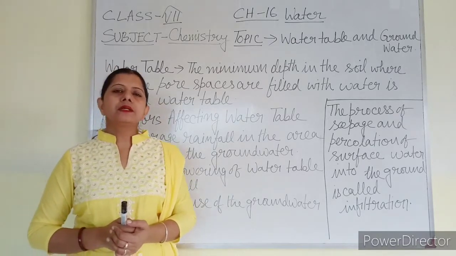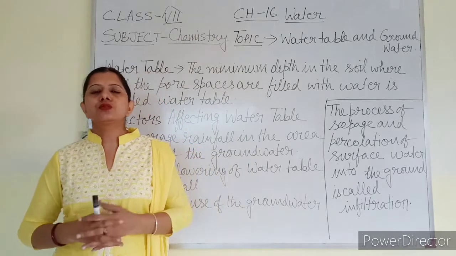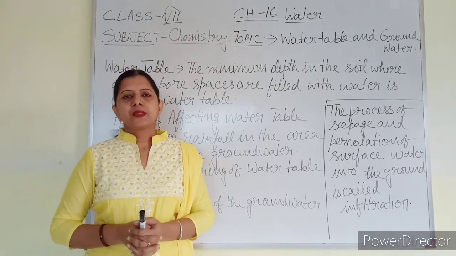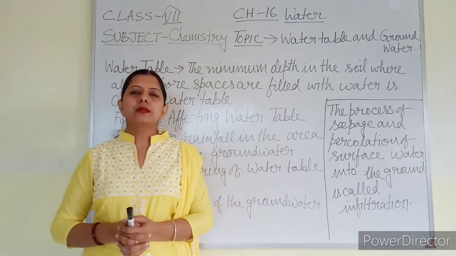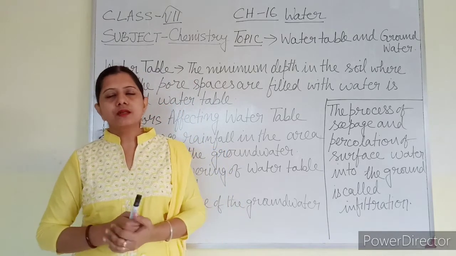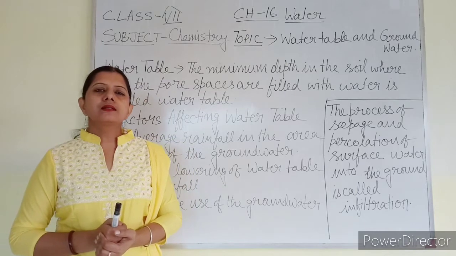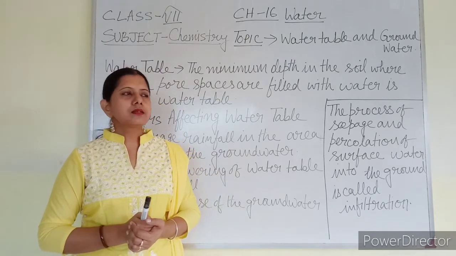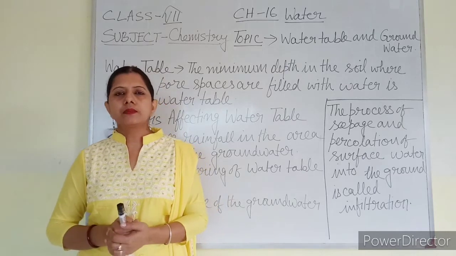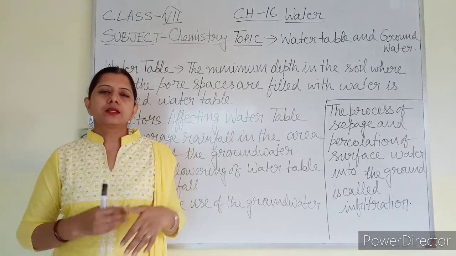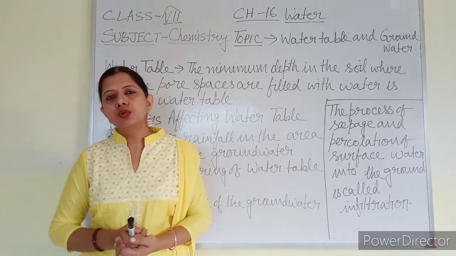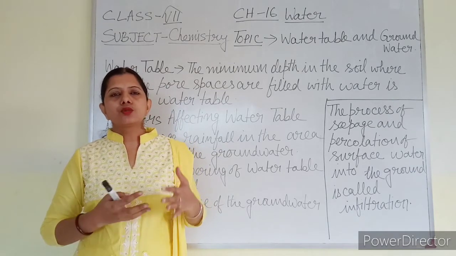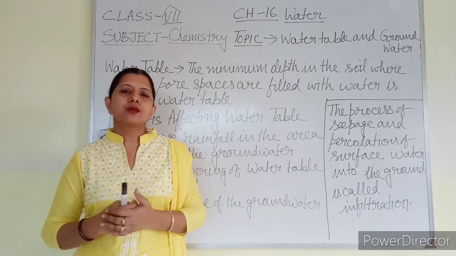So water table varies from place to place. It also varies according to the season. You may find that the water table in some places is very near to the earth's surface, and in some places it is deep inside. In Rajasthan, that is in the desert area, the water table is too low, but in places near the ocean or sea, the water table is within 1 meter or even less than 1 meter.